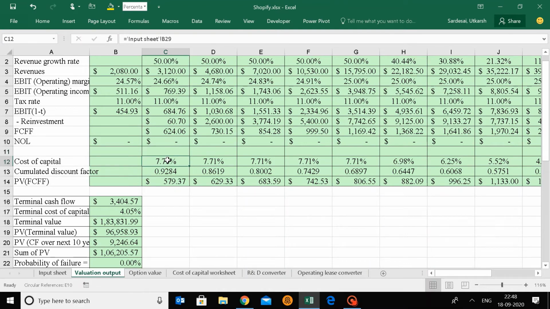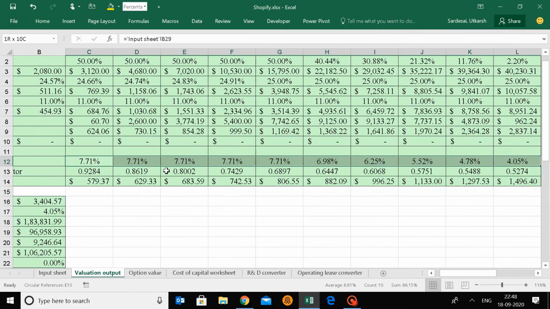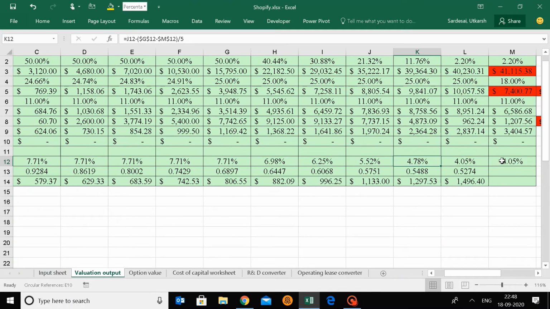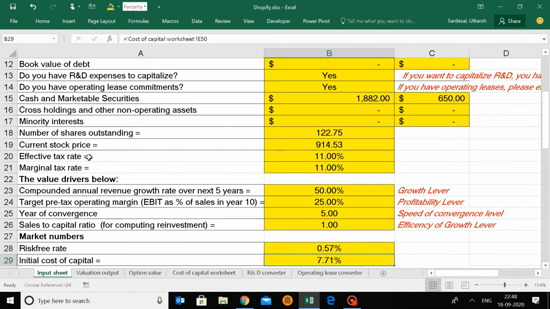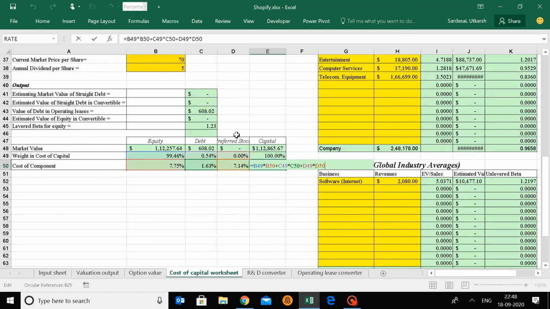How do we decide how much it is worth? That is basically what we look at: risk. There is a risk factor that is associated to understand how much we want to consider as a reduction in the value of money in the future. Since you're taking more risk, you'll expect more returns. So it's directly tied to risk. You can see it keeps reducing as we go ahead because the company grows and the maturity levels are reached very soon and the risk comes down. So what exactly is cost of capital? It is basically the expectation of investors.